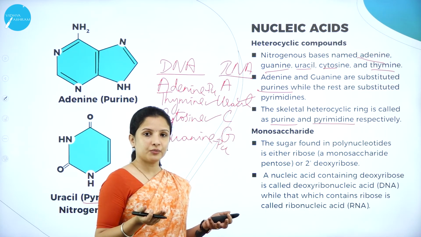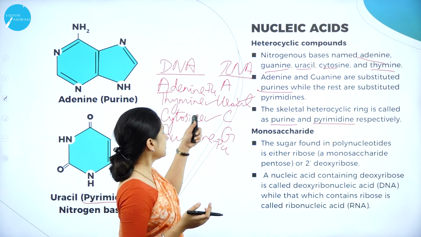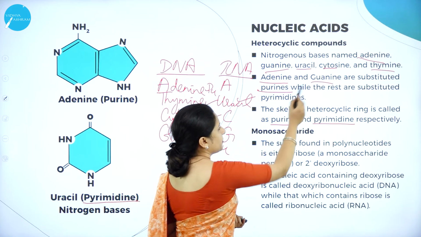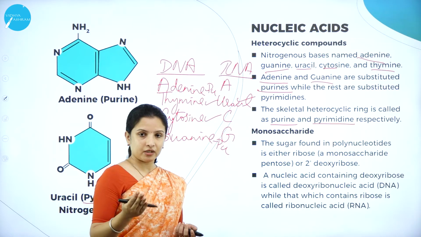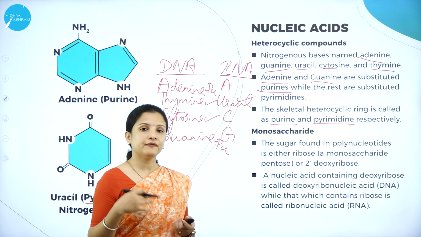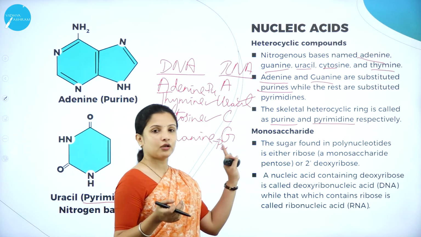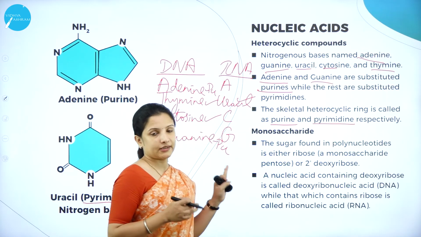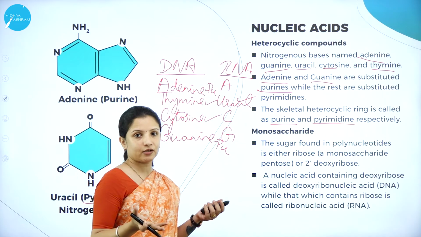If the heterocyclic ring is adenine or guanine, then it is a purine ring. If it is cytosine, thymine or uracil, then it is a pyrimidine ring. Based on what type of nitrogenous base it is made up of, it is decided whether it is a purine ring or a pyrimidine ring. And this is the first component that it is made up of. What is a component? One component is the heterocyclic compound, right?